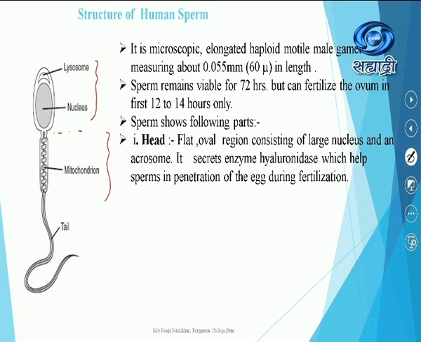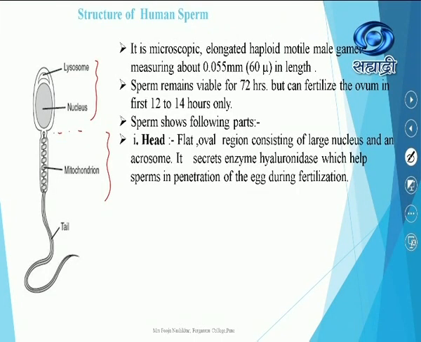Now, the acrosome at the anterior tip of the sperm is formed from the Golgi complex. It secretes enzymes. Its function is very important. At the time of fertilization, it plays a very important role. Which enzyme is secreted by the acrosome?